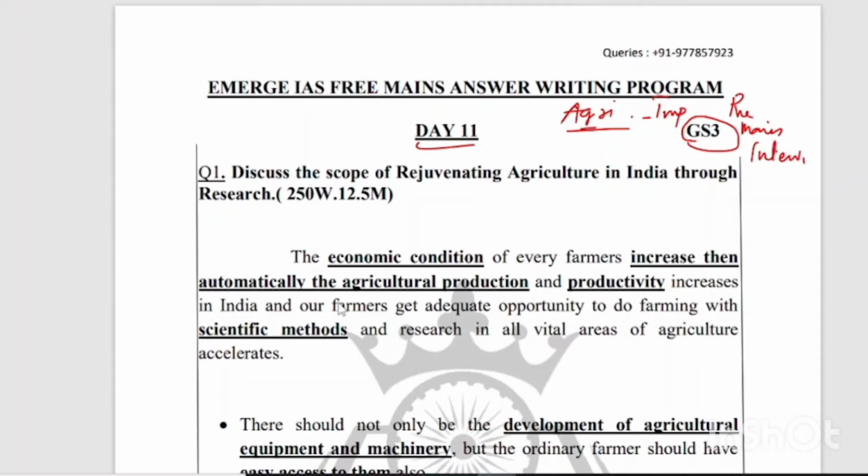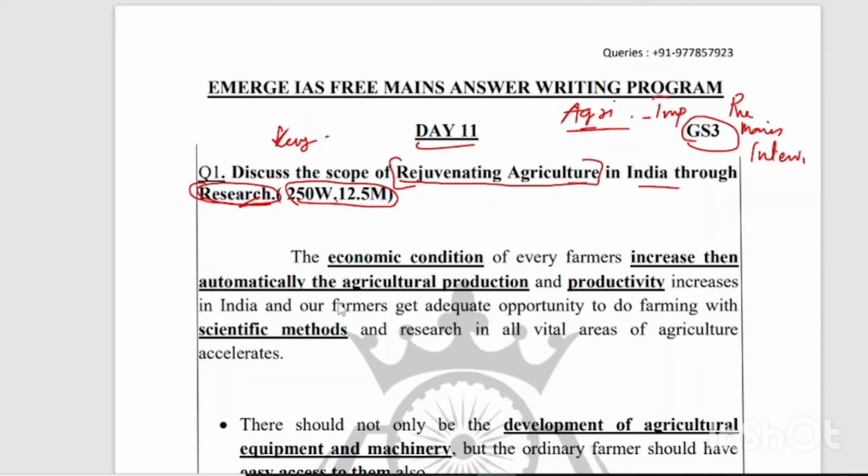And your question is here, discuss the scope of rejuvenating agriculture in India through research. And this question is asked for 250 words and 12.5 marks. Here we have to find out the keywords in this question. Which are the keywords in this question? Rejuvenating agriculture in India. Rejuvenation of agriculture in India through research.